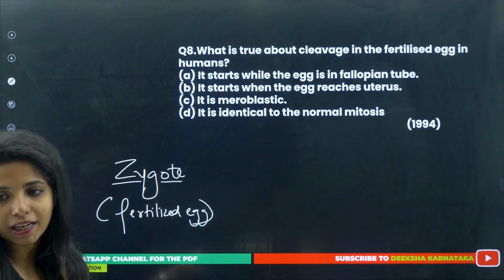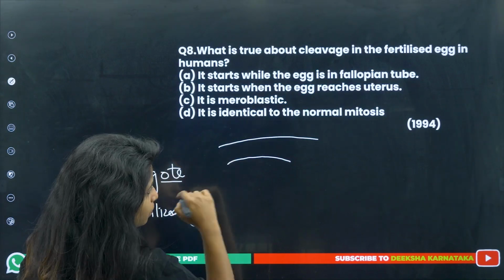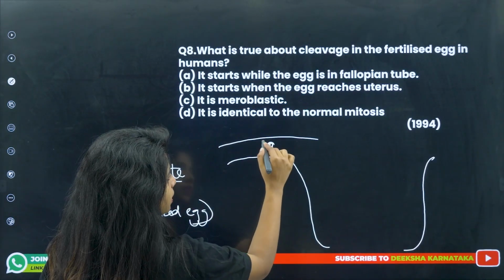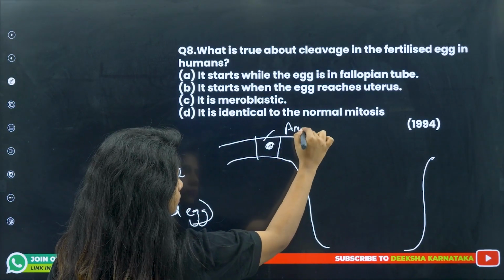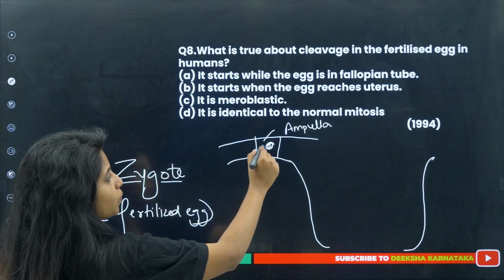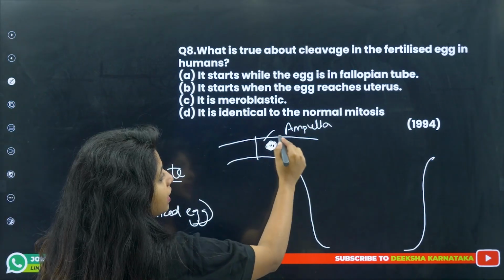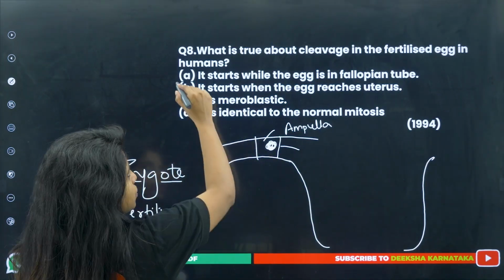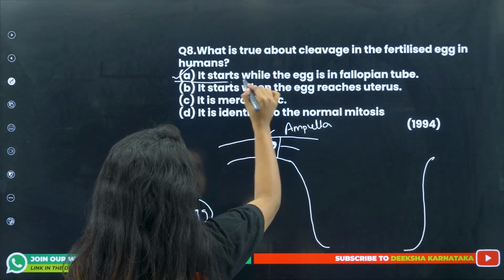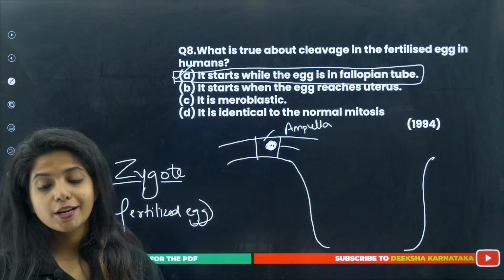Children, it will be starting in the fallopian tube itself, because of the fertilization. Suppose this is a fallopian tube, this is the uterus. Okay, the fertilization happens in the ampulla region. Then we have isthmus and everything. So basically at this point of time, fertilization happened, zygote is formed. Now it slowly starts to divide in the fallopian tube itself. So this is the correct answer. There is not much brainstorming in this particular question, so I'll just mark it correct. This is an easy question. Okay, this came in 1994.